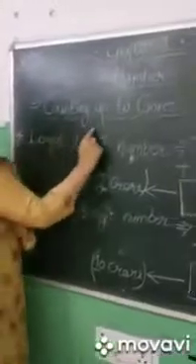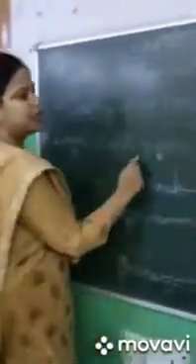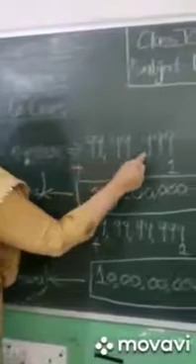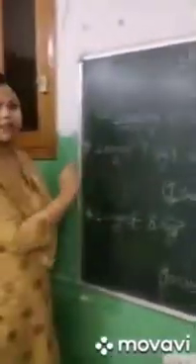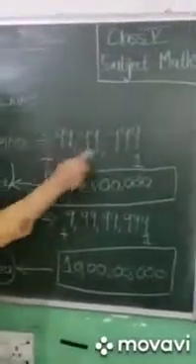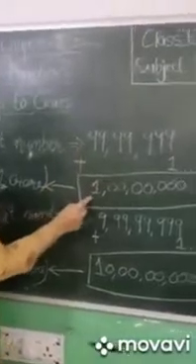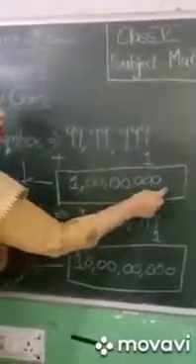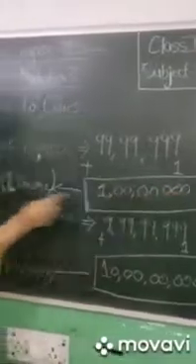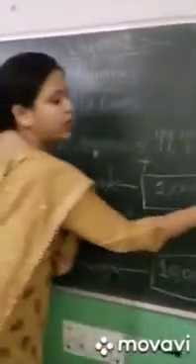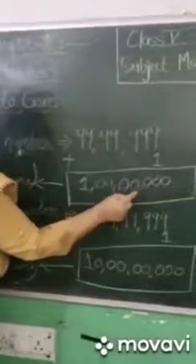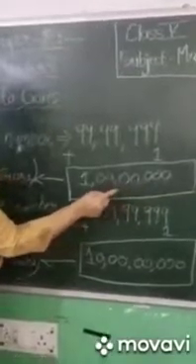What is written? Counting up to crores. All of you know what the largest 7-digit number is. The largest 7-digit number is 9999999. By adding 1 to the largest 7-digit number, what we get is 10000000. It is read as crore. Actually, this is 1 crore and it is the smallest 8-digit number.